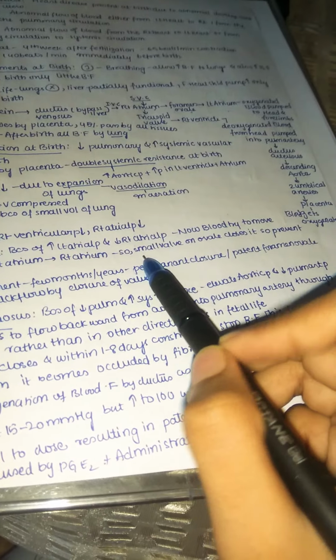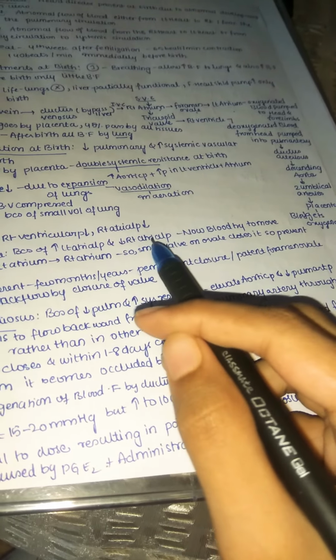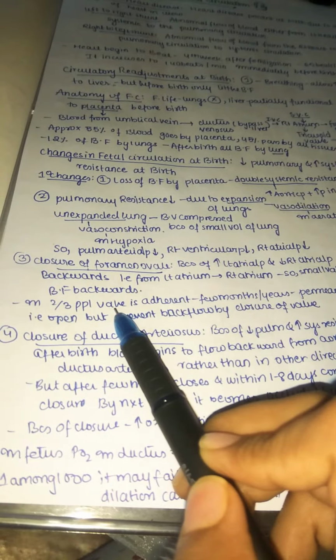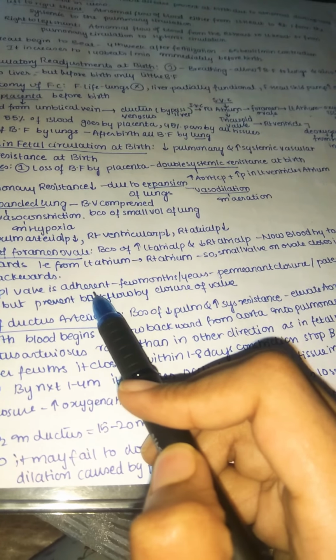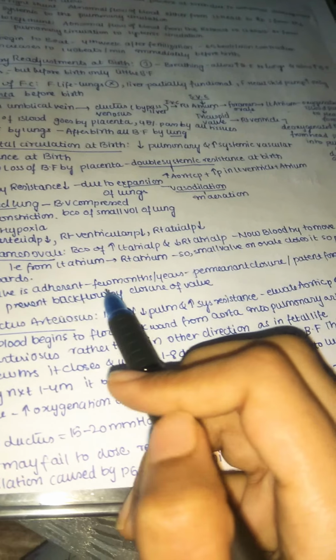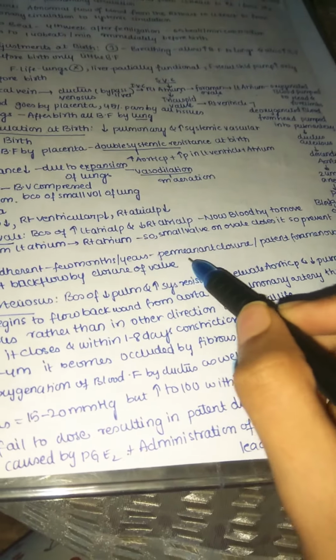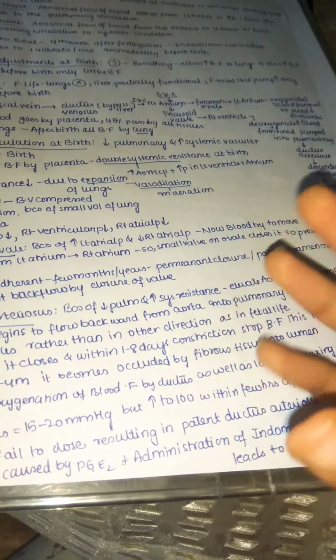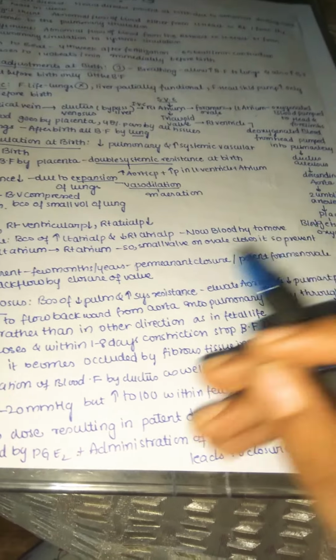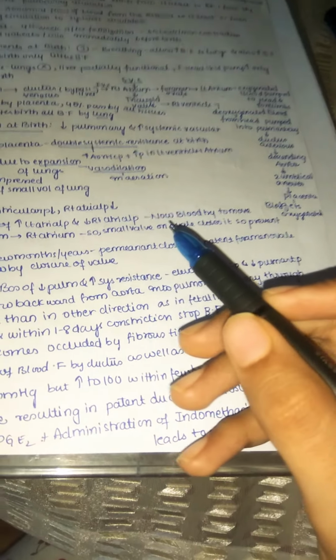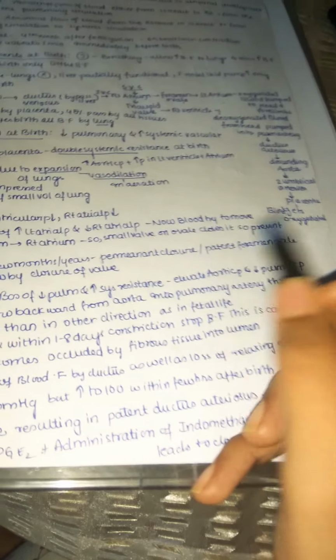The small valve which is present on the foramen ovale closes it, so it prevents the blood from flowing backwards. In two-thirds of people, the valve is adherent, that is sticky, so that within a few months or years it becomes permanently closed. That's why in most people the foramen ovale is permanently closed, or sometimes it may remain open, and then it is called patent foramen ovale.